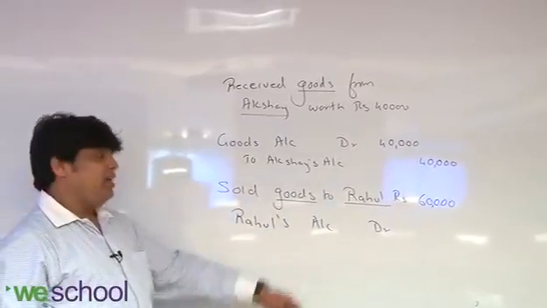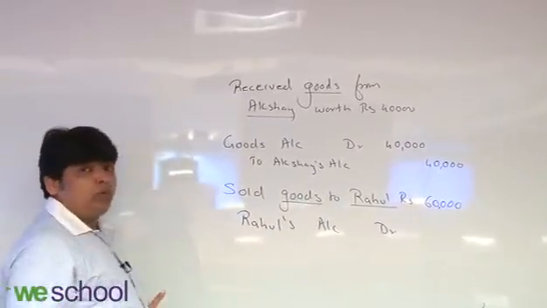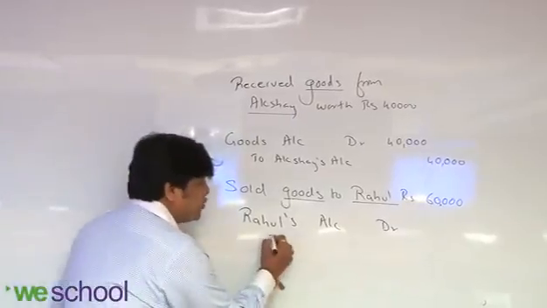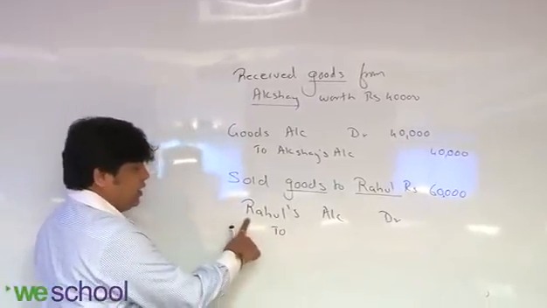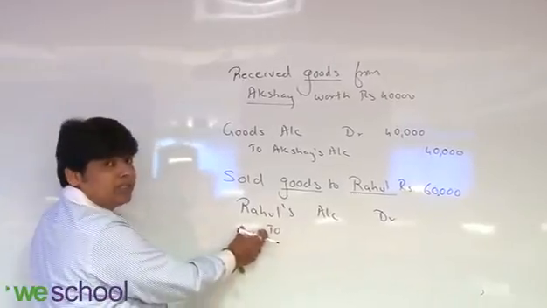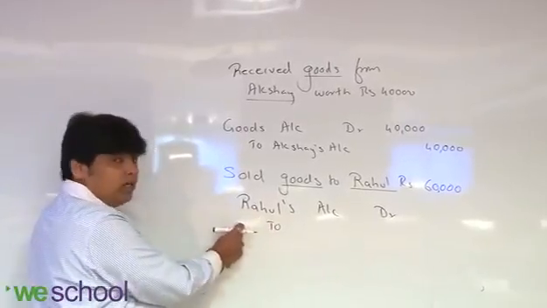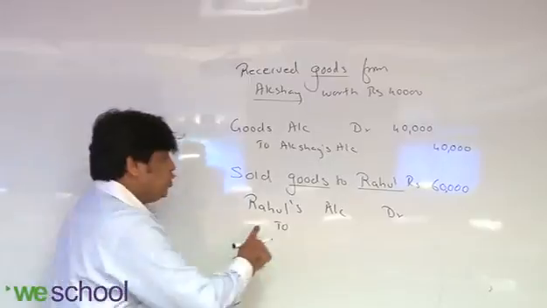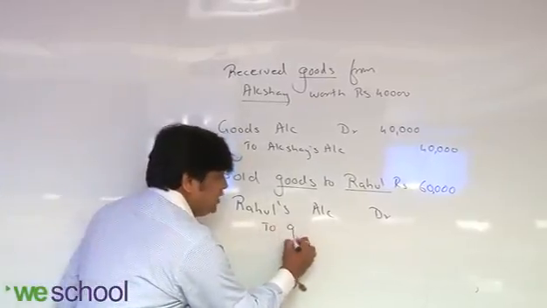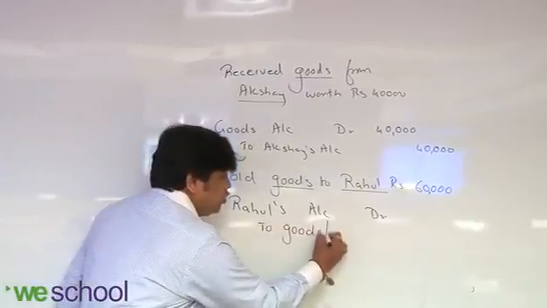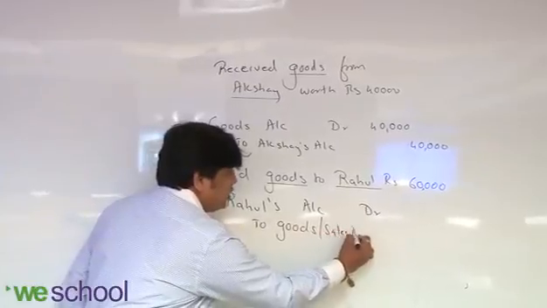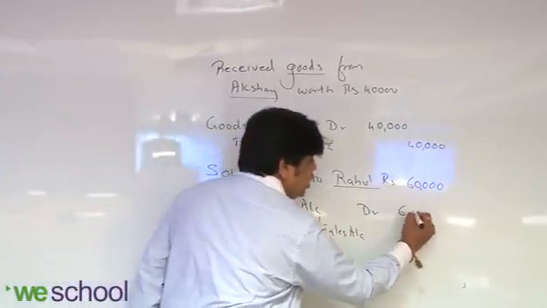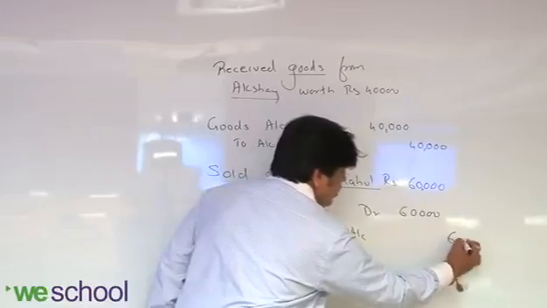For debit you have to write Dr. For credit you are not supposed to write Cr, but you write To, and the To has to be written leaving some space. You are not supposed to write To down at the left. This is the way of presentation. So To goods account or sales account. This is your choice. You can write goods or sales. That is not a problem.